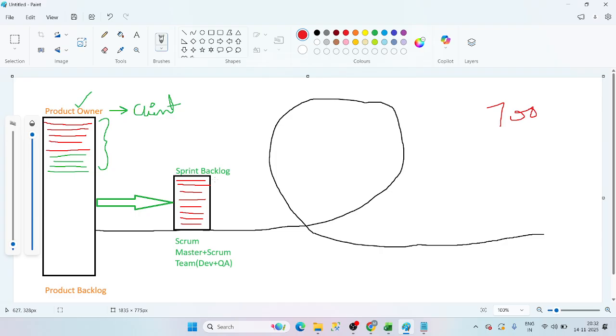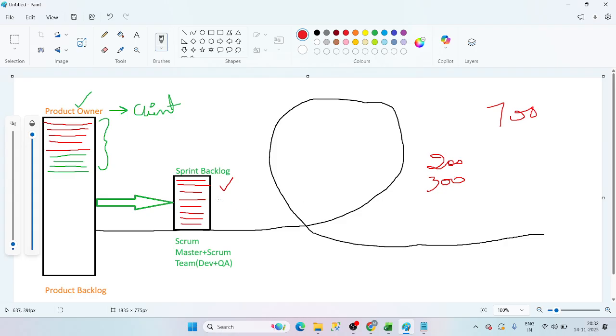Now what are we doing, guys? Product owner will explain the first ticket. Everything is good. Now we are estimating the original estimate. How much did we get? Around 200 hours. Okay, next, the second ticket is 300 hours. Total how many hours gone? 500 hours completed. The remaining hours is 200 hours.